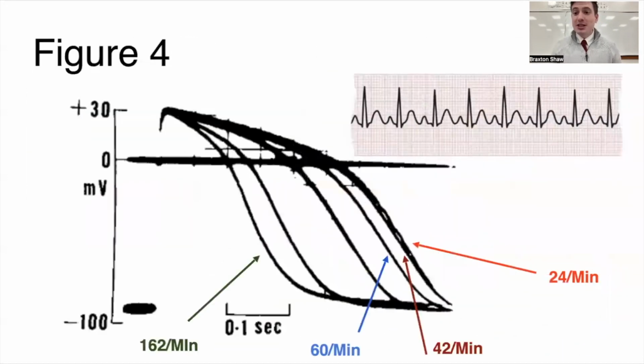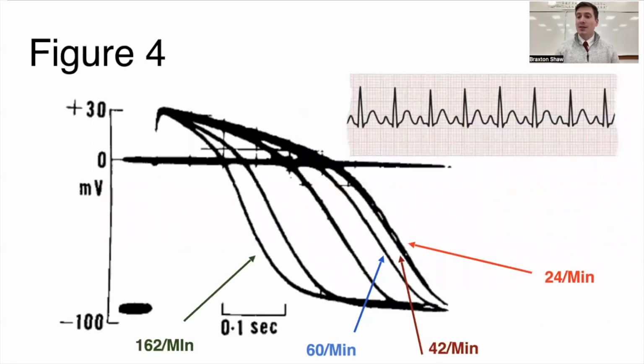So figure 4 shows how the rate of the stimulus affects the duration of the action potentials. First, you'll see that red line on the very far side of the graph.